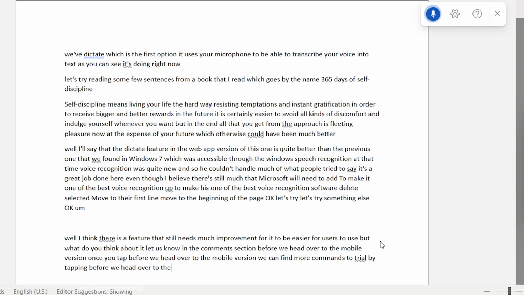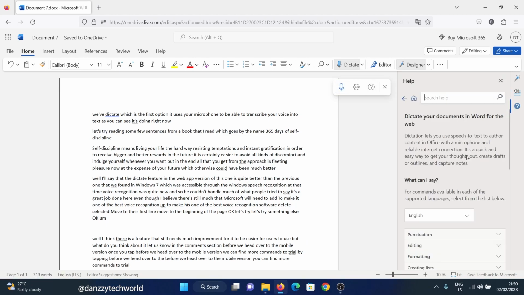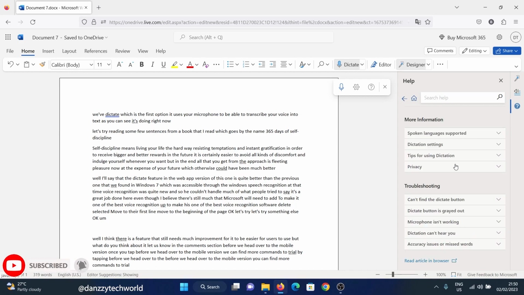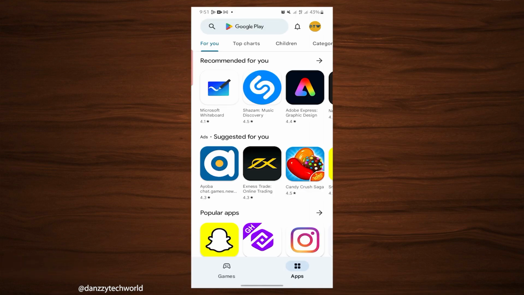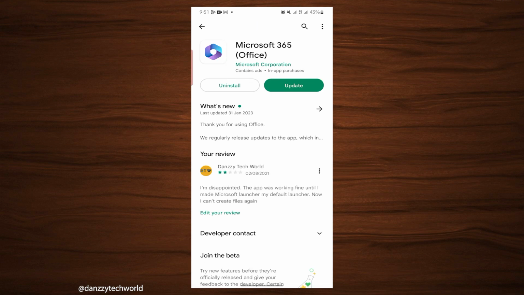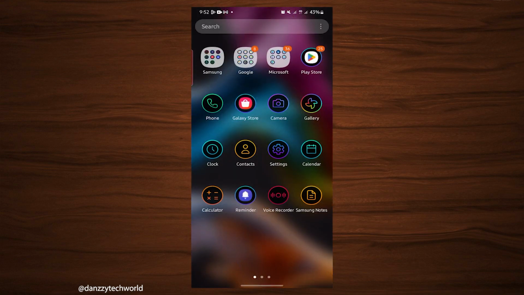Before we head over to the mobile version, you can find more commands to try out by tapping on the help section. Now let's try out the mobile version. With the mobile version, you will need to install Microsoft 365 from the Play Store, which comes already installed on Samsung devices. Once the installation is done, you should be able to access it from your app menu.